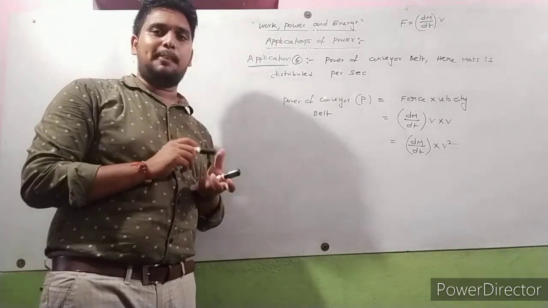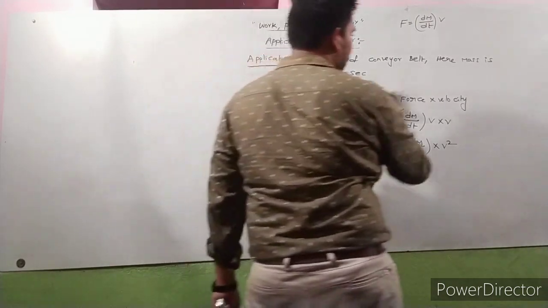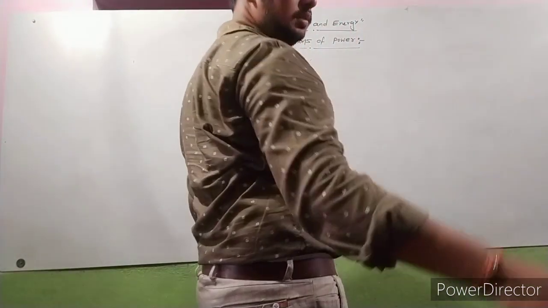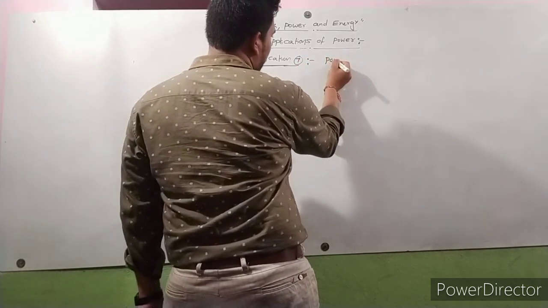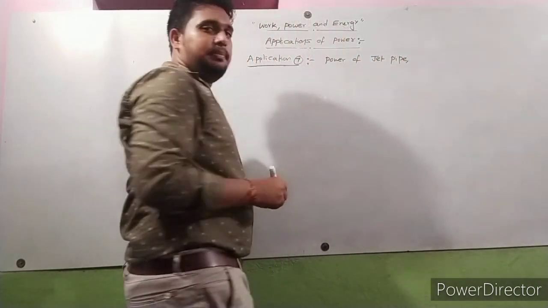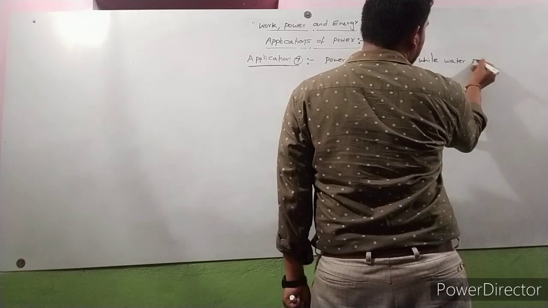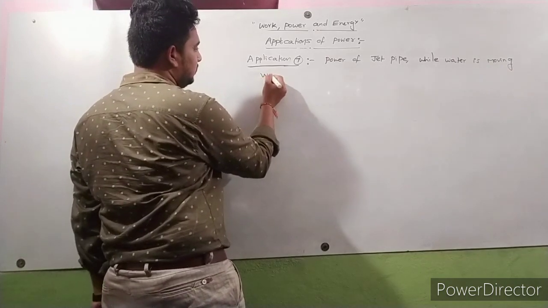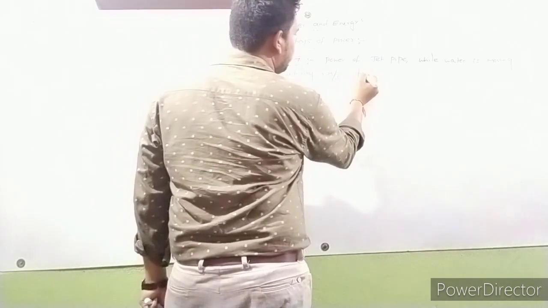Next we will discuss application number 7. Jet pipe, while water is moving with velocity v meter per second from the pipe.